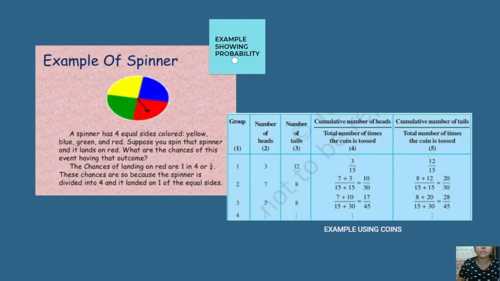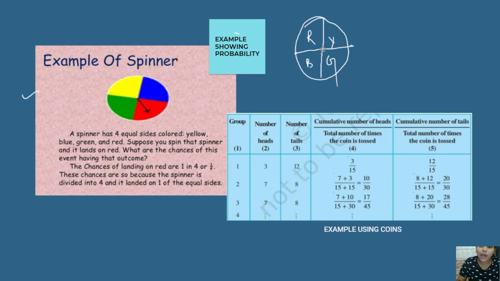Now there are certain examples I have prepared for you so that you can have a better understanding of probability. The first example is the spinner. You know a spinner, it has equal sides, and you just have to spin it, and where it lands is the outcome. In this spinner there are 4 colors: red, yellow, blue, and green, right? There is an arrow. When we roll it, there will be some outcomes.